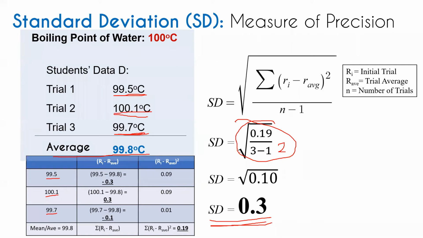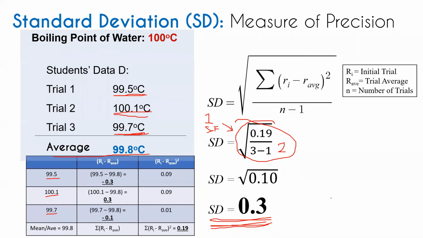For example, in this case, we only have one significant figure in the given. According to the rule, the answer should have the least number of significant figures. So that is the reason why the answer is also in one significant figure.